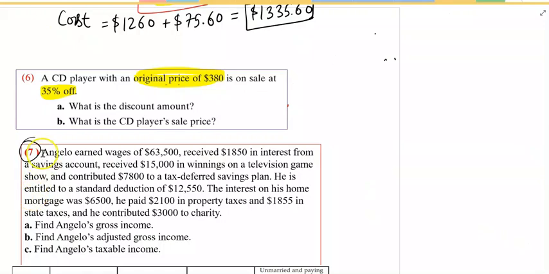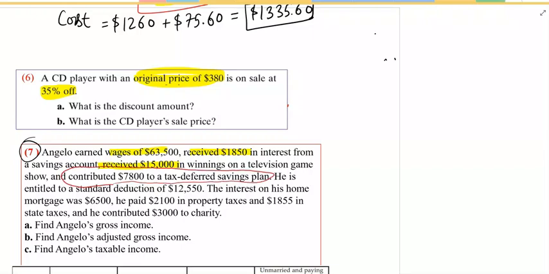Question number 7. Angelo earned wages of 63,500, received 1,850 in interest from a savings account, and received 15,000 in winnings on a television game show. These three numbers are Angelo's income for that year. But this number, 7,800, is not income.